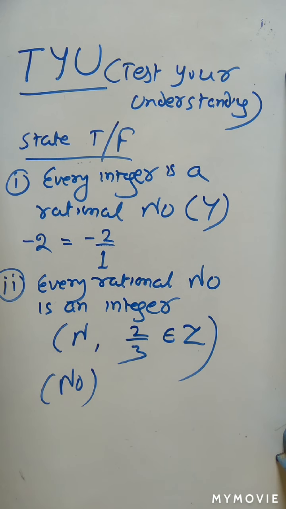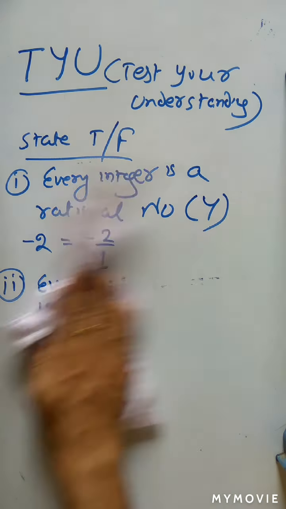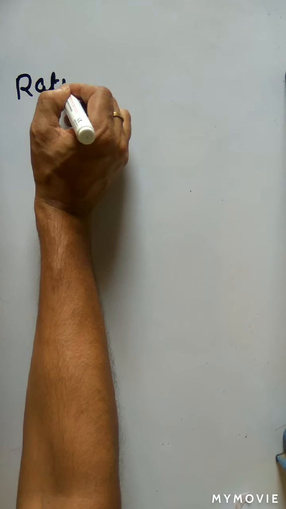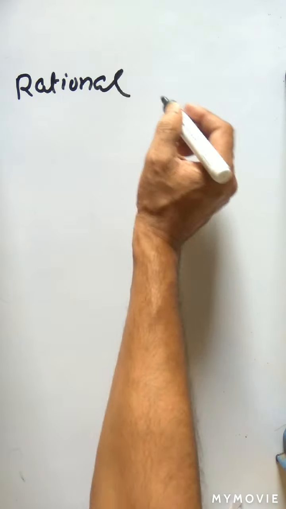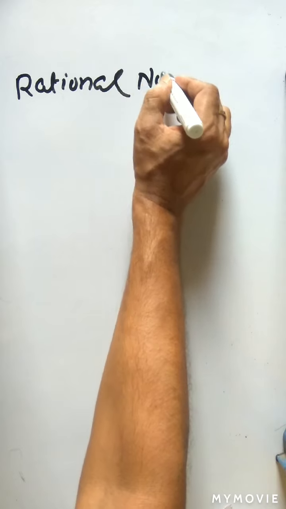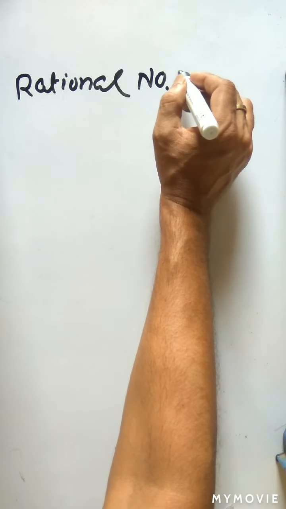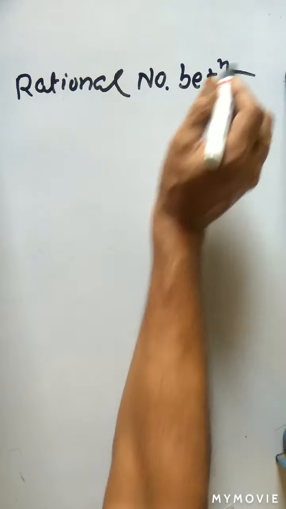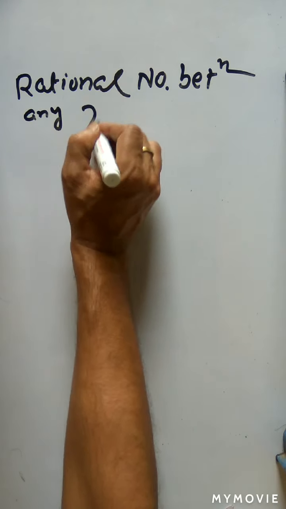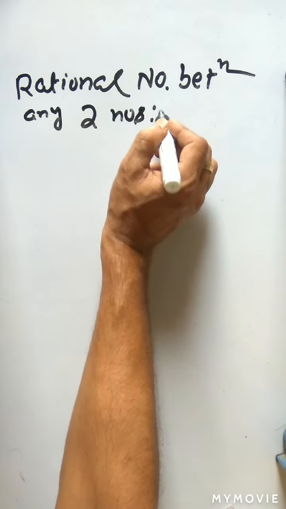Okay. Now after this we will start rational numbers between any two numbers. How will we find a rational number between any two numbers? So the heading is rational numbers between any two numbers.